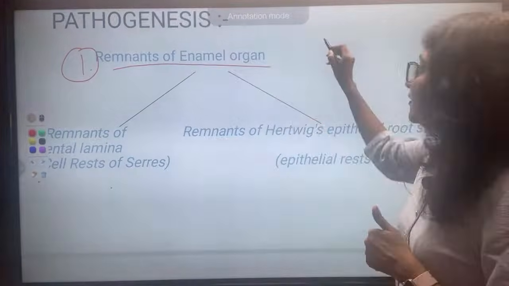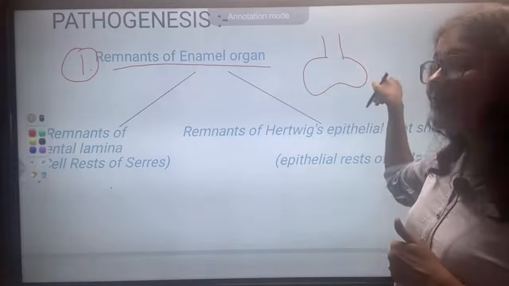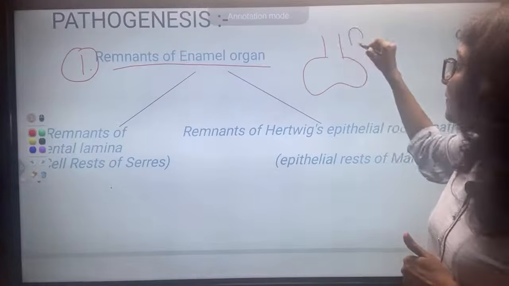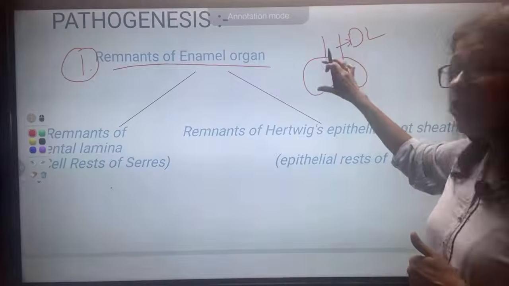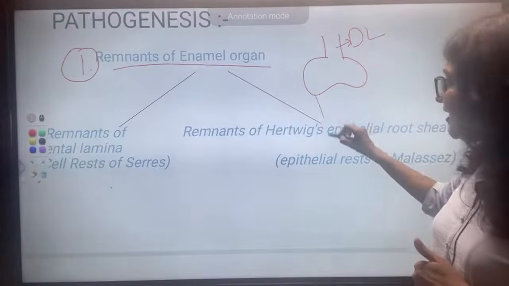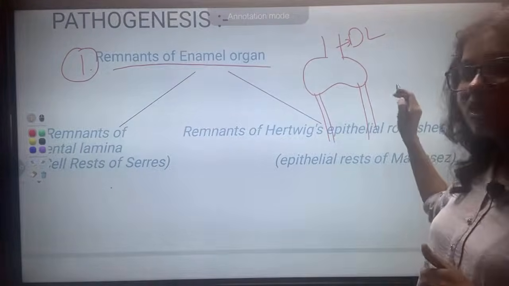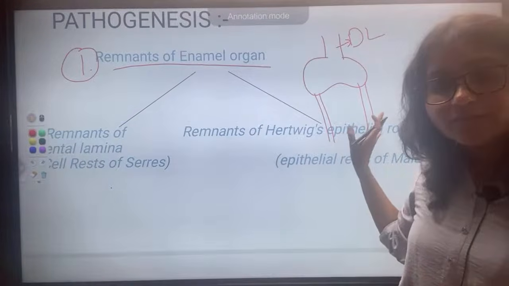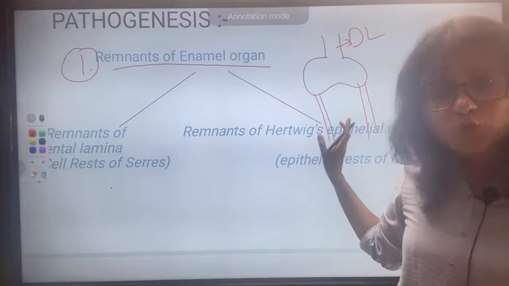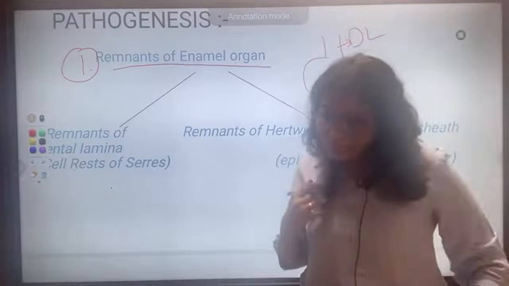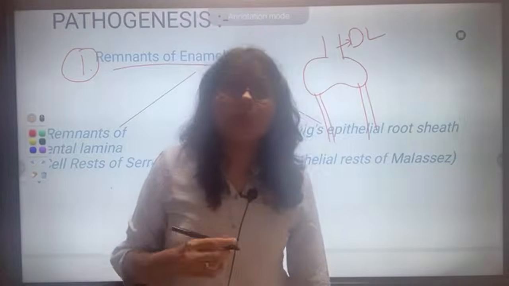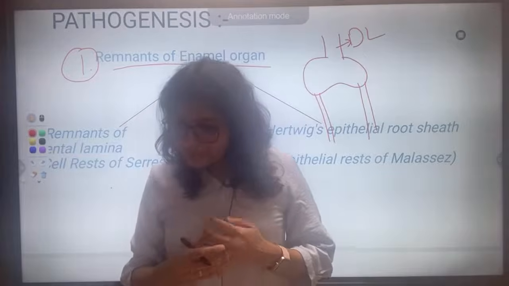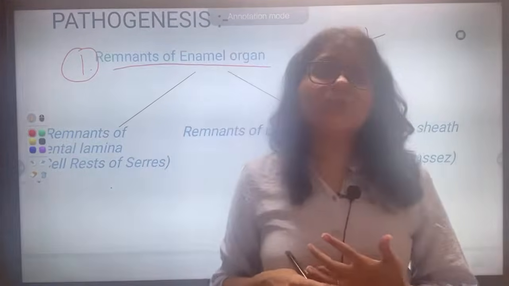So there is a dental lamina, from it a tooth bud forms, and there is the enamel organ. Once the crown is formed, this is the organ that will form the tooth-like structure, then it will extend below and form another structure. Anybody knows which structure I am talking about? Which structure forms the root of the tooth? I am waiting. You can even Google it.